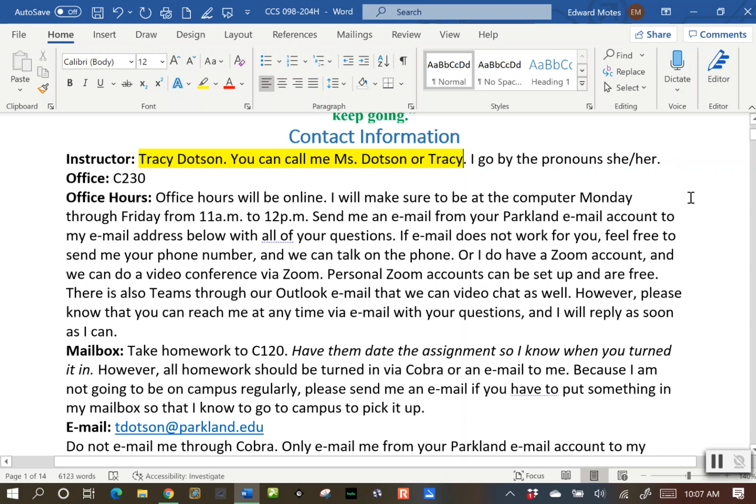There is an assignment that will be due by noon of Friday during week 1, so that's September 18th. In that, it asks general getting-to-know-you type questions, and one of those questions is what pronouns would you like to be addressed with. Is it she, he, it, they, them, any way that you address yourself? Please let me know so I can do that correctly.